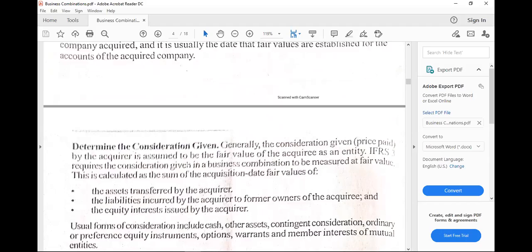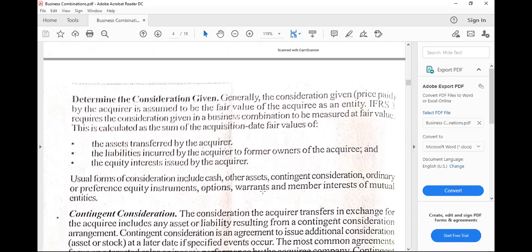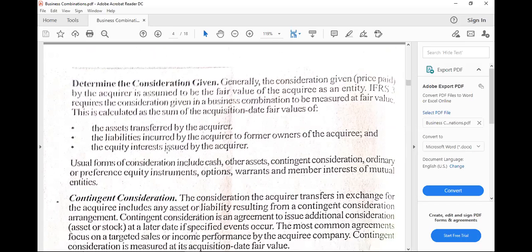First and second, and then we have the third one, determine the consideration given. So consideration given would be the price paid. For that, it will also be at the amount, so the consideration at its fair value also. So it's a matter of fair value of the consideration given and the fair value of the identifiable net assets. So how do we know the fair value of identifiable net assets? That would be simple. That is simply the net amount. In fact, it is said here the sum, but it is really the net amount of assets transferred.